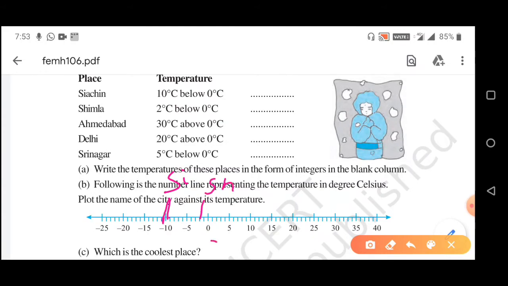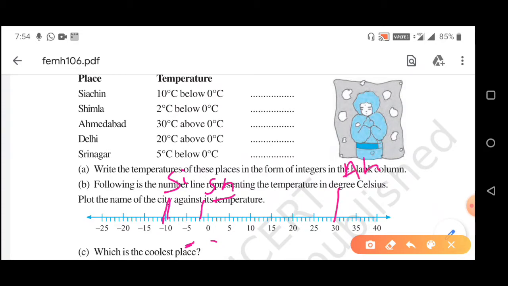Here it is 0, then the small line will be minus 1, then the second line will be minus 2. So we have marked SH. Then after SH the small line will be minus 3, then minus 4, then we will get minus 5. Ahmedabad is 30 degree above 0 degree centigrade, so it will be plus 30 degree centigrade, so here it will be Ahmedabad.